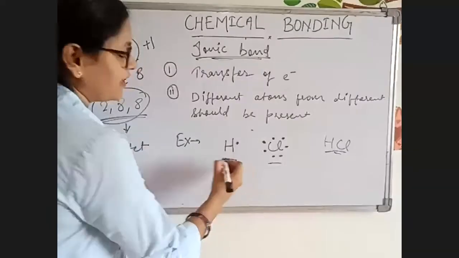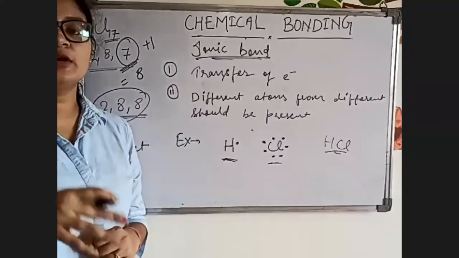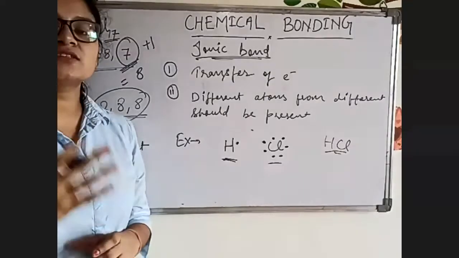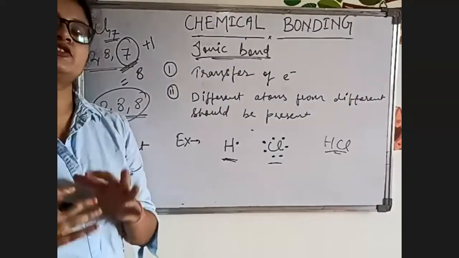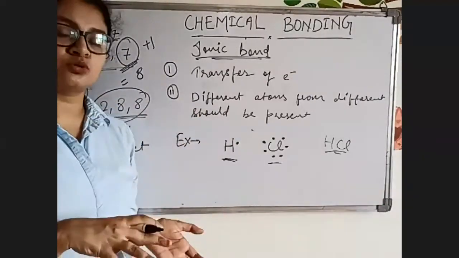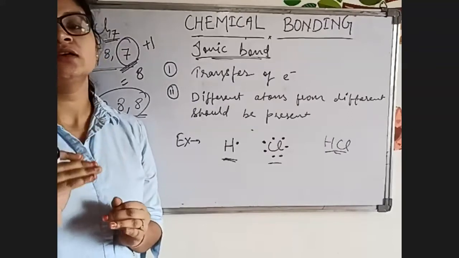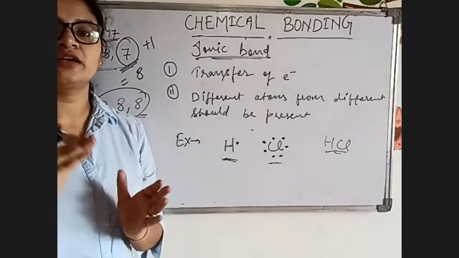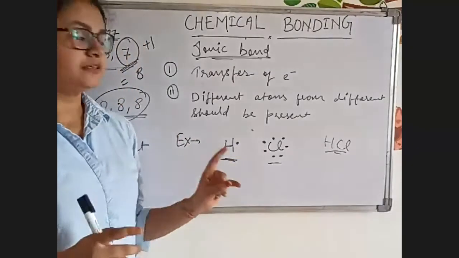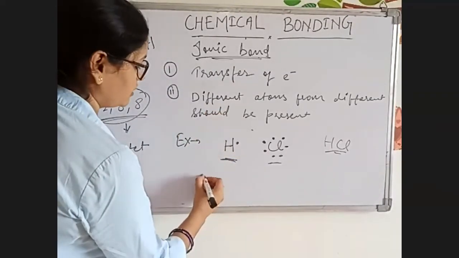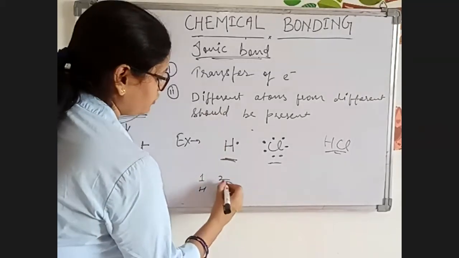Now, every element wants to attain stability, and every element wants to attain the nearest noble gas configuration. Nearest noble gas means the noble gas present nearest to that particular element. In the periodic table, atomic number 1 is hydrogen and 2 is helium.